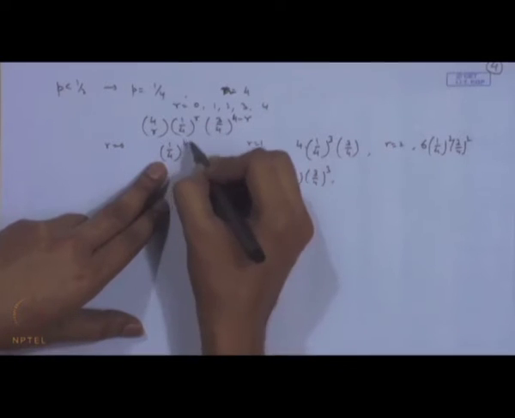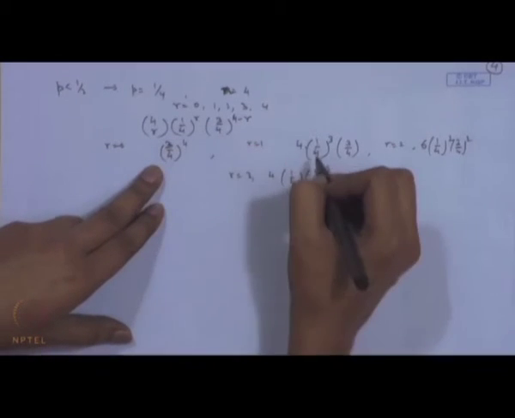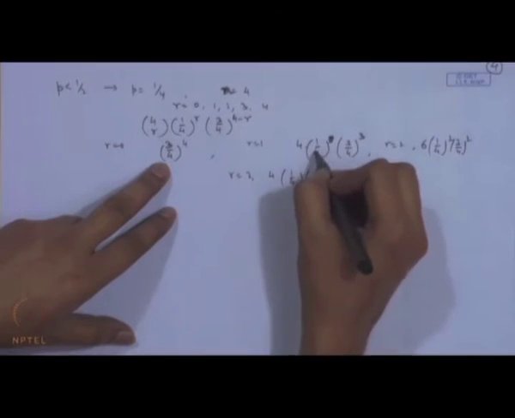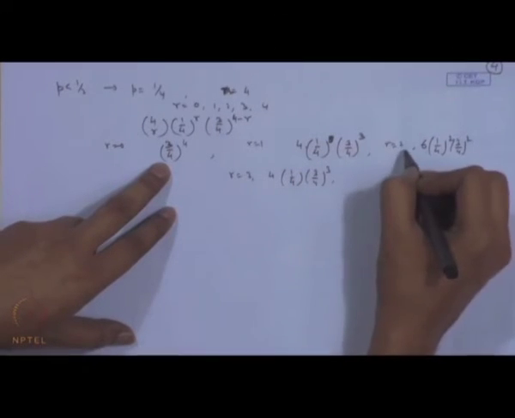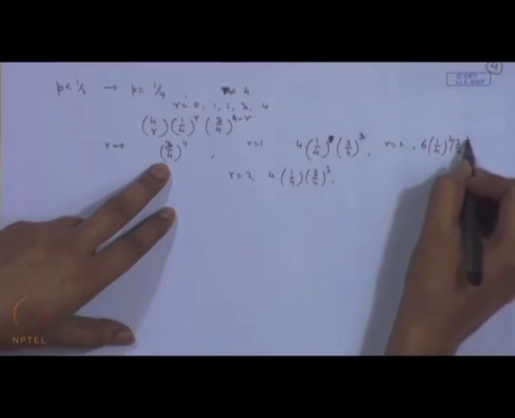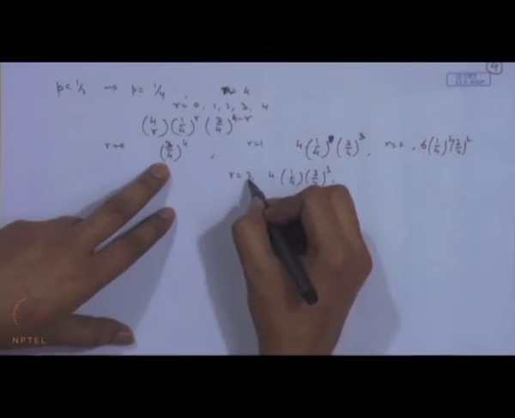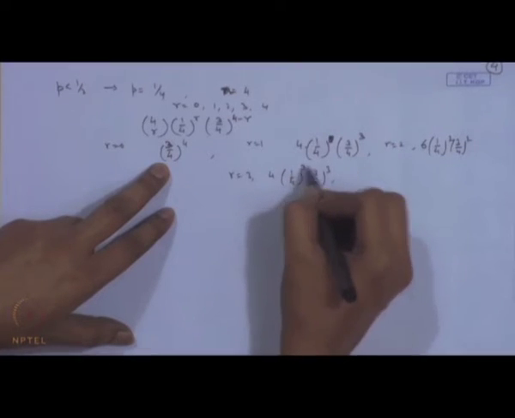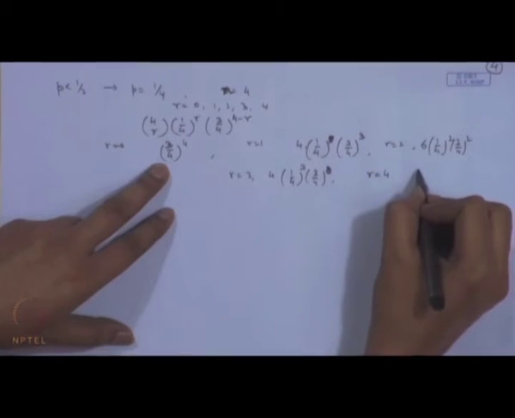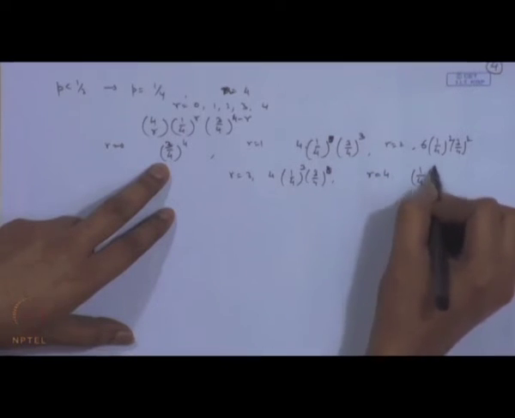Corresponding to r is equal to 0, this will be 3 by 4 to the power 4. Corresponding to r is equal to 1, this will be 4, 1 by 4, 3 by 4 cube. Corresponding to r is equal to 2, it is 6 into 1 by 4 square, 3 by 4 square. Corresponding to r is equal to 3, this is 4 into 1 by 4 cube, 3 by 4, and corresponding to r is equal to 4, this will become 1 by 4 to the power 4.